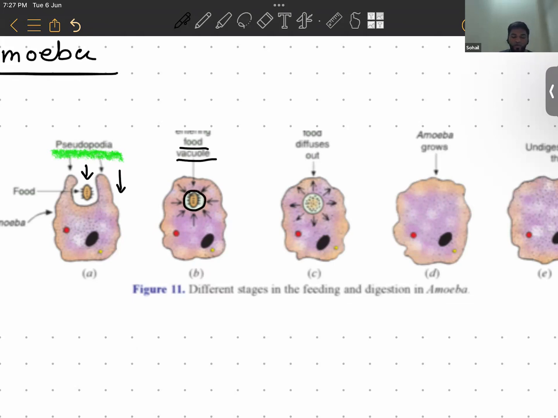Yes, sir. Vacuoles are the empty spaces present in cells. It is present in our cells also, but in very tiny amounts and very small size. So when the food, that is a prey, is entrapped into the vacuole of amoeba, then it is called a food vacuole. Then slowly the food diffuses out. See how it has broken down into smaller particles, right? And then this food, when it diffuses out, is absorbed by the amoeba. The nutrition is absorbed from it.